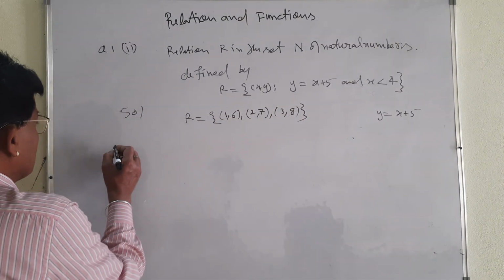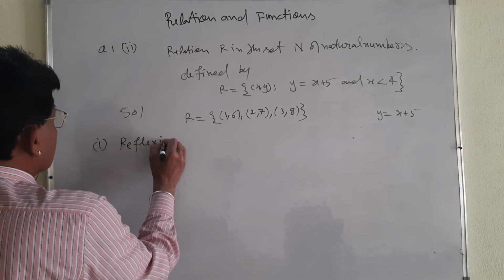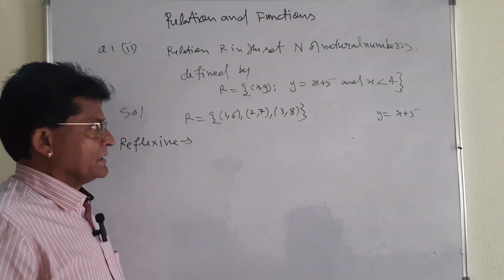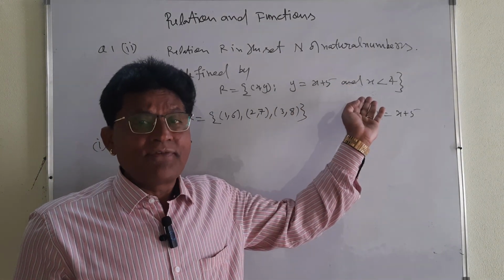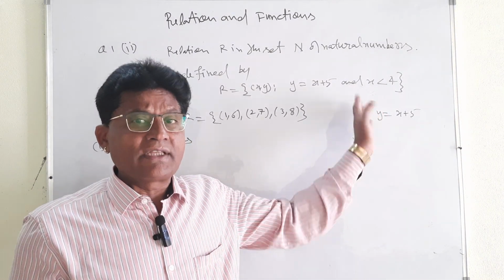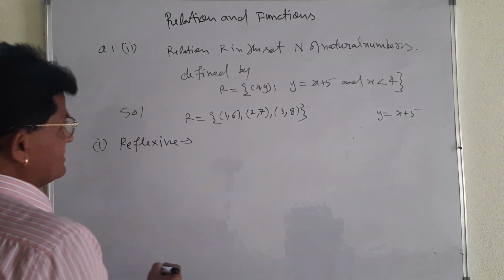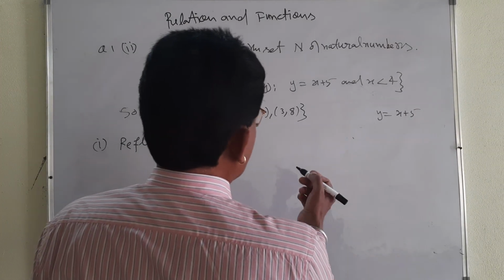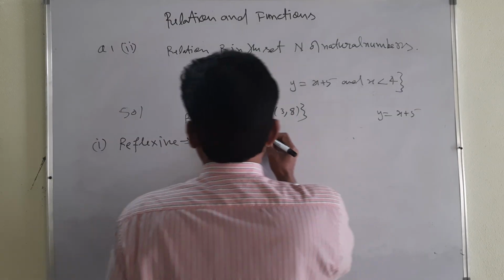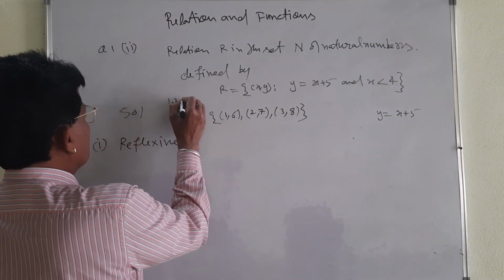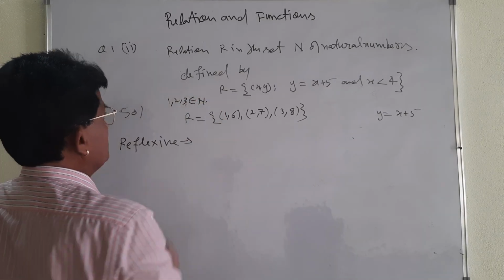Let me check whether it is reflexive. First case, reflexive. Very simple. I told you what natural numbers you have taken in the set: 1, 2, 3. If you want, you can take the set of natural numbers belonging to N. Let me write here 1, 2 and 3 belong to N, natural numbers.